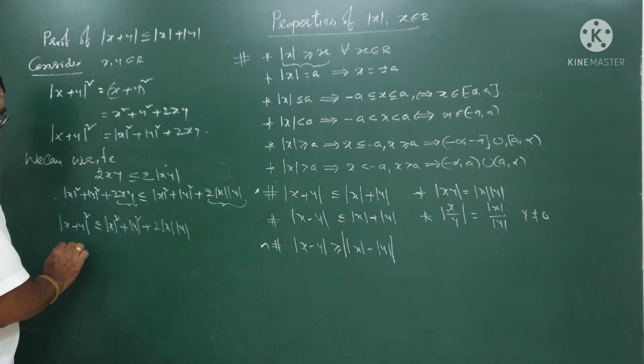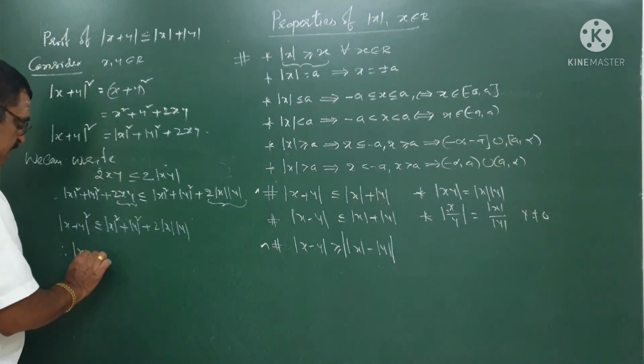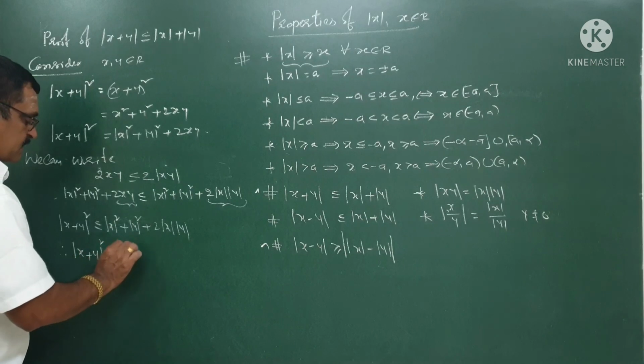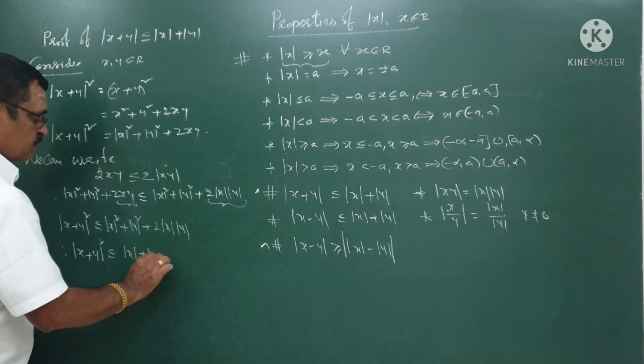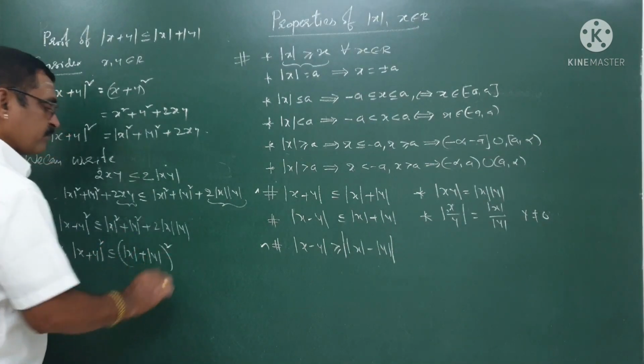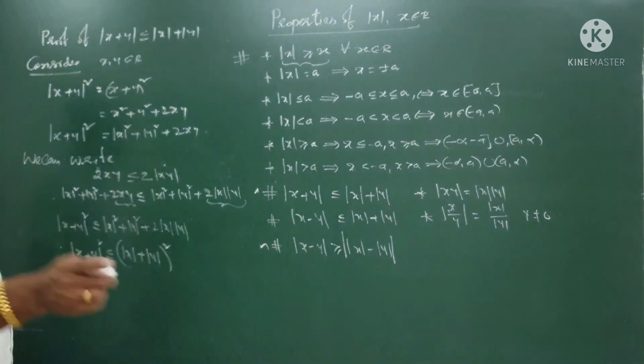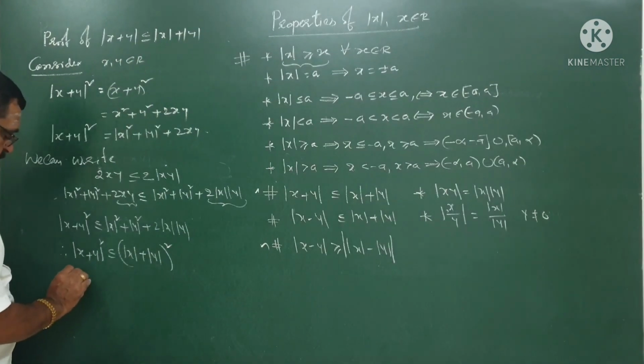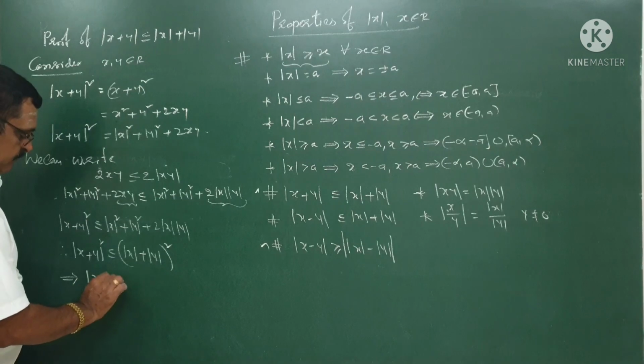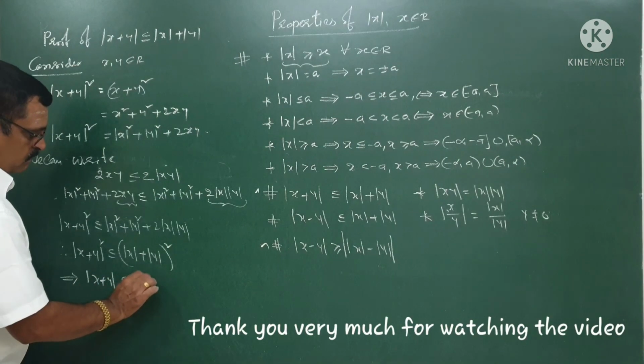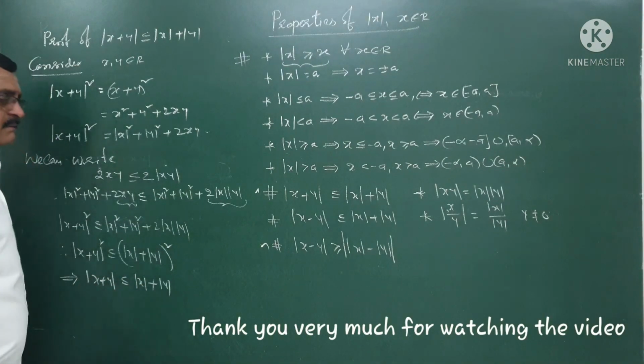So mod of x plus y whole square is less than or equal to mod x plus mod y whole square. By taking the positive square root on both sides, we get mod x plus y is less than or equal to mod x plus mod y.